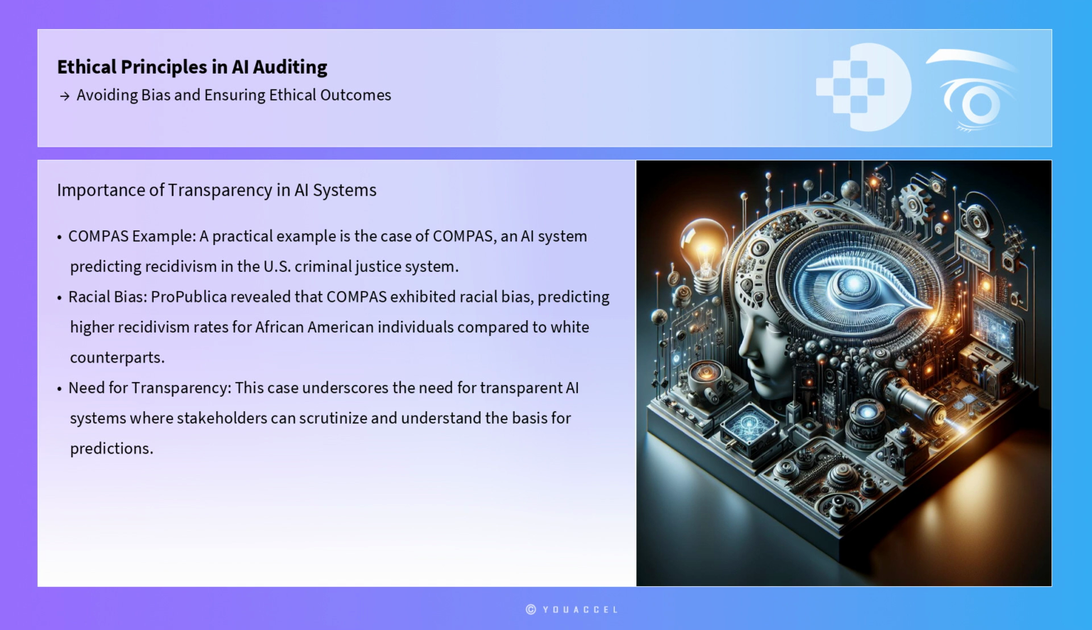A practical example of the importance of transparency is the case of Compass, an AI system used in the U.S. criminal justice system to predict recidivism. A study by ProPublica revealed that Compass exhibited racial bias, disproportionately predicting higher recidivism rates for African American individuals compared to their white counterparts. This case underscores the need for transparent AI systems where stakeholders can scrutinize and understand the basis for predictions, leading to more equitable outcomes.